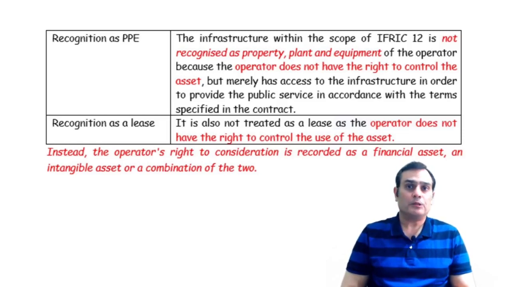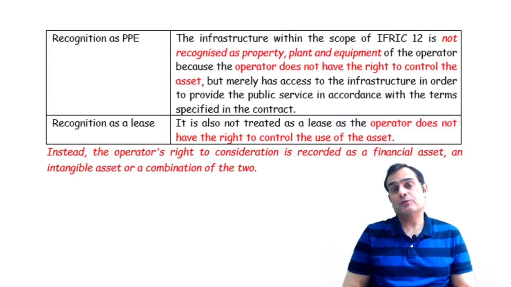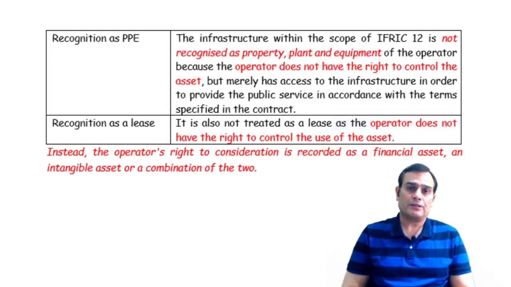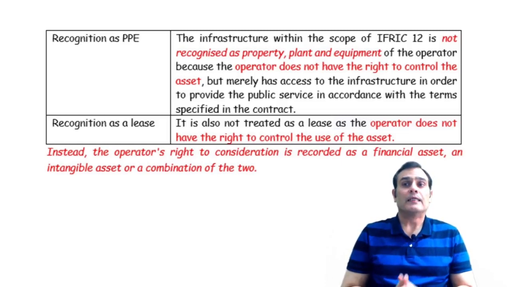So this cannot be shown as an asset. Secondly, if you say that we're looking at recognizing this as an asset taken on lease from the grantor, the answer is again no.